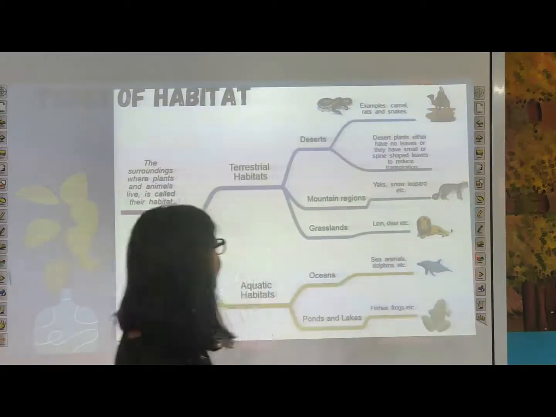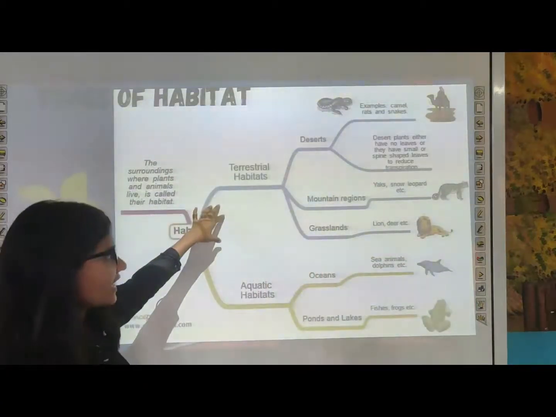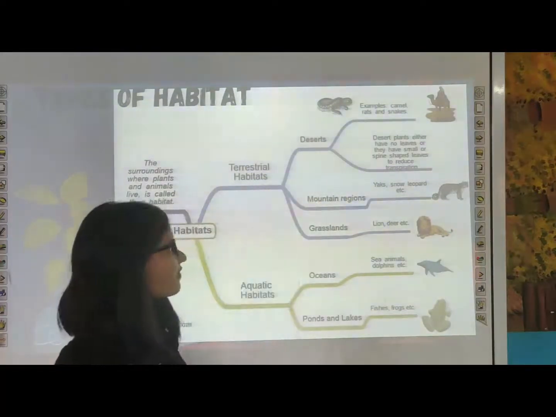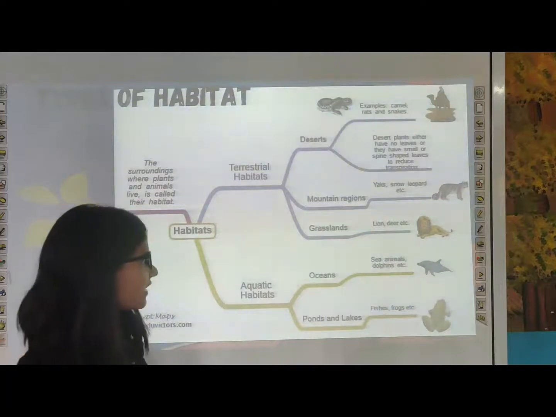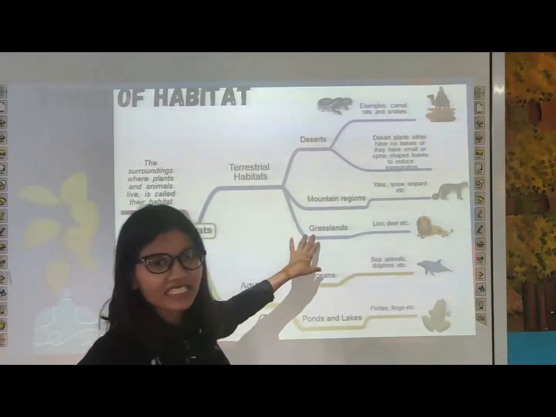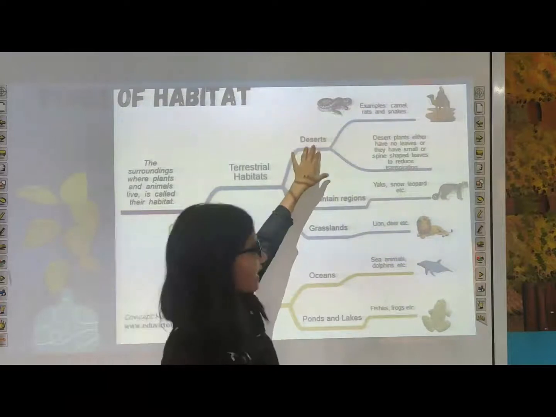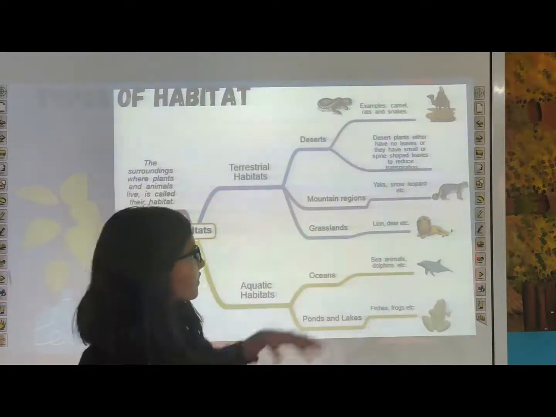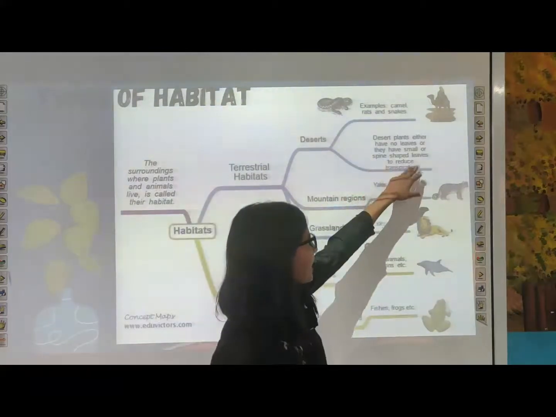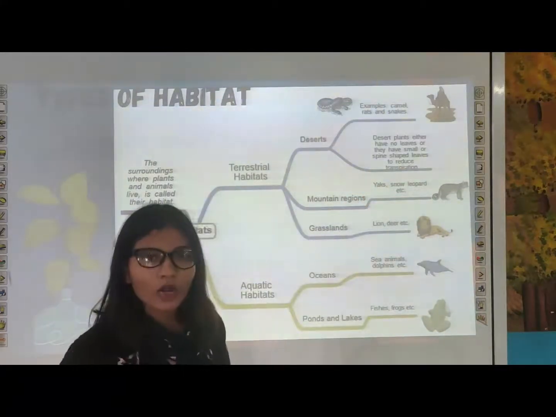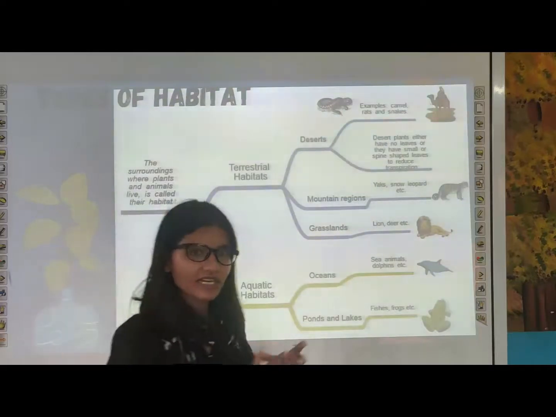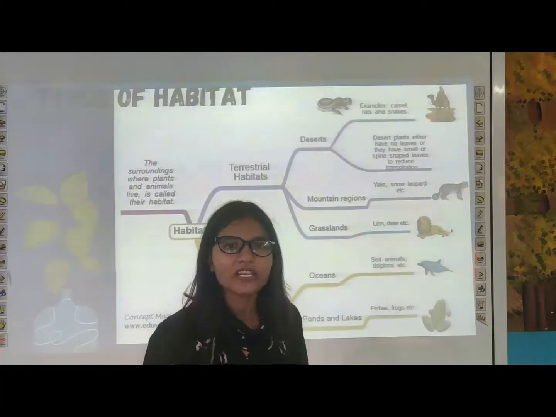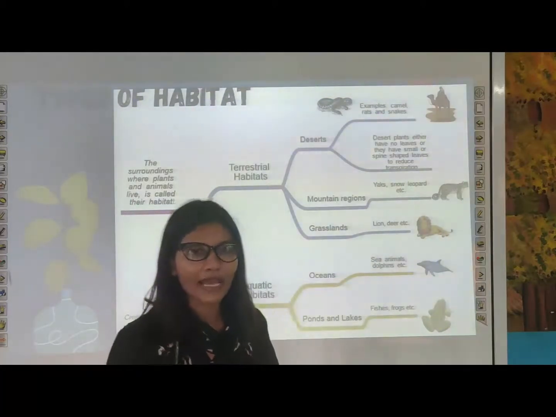The very first habitat is terrestrial, and terrestrial can be further subdivided into a few categories. First one is desert, second one is mountain, and third one is grassland. So very first, the desert one. Desert plants either have no leaves or they have small spine-shaped leaves to reduce transpiration. All organisms, whether plant or animal, have to adapt themselves. They have to change their body structure according to the habitat.